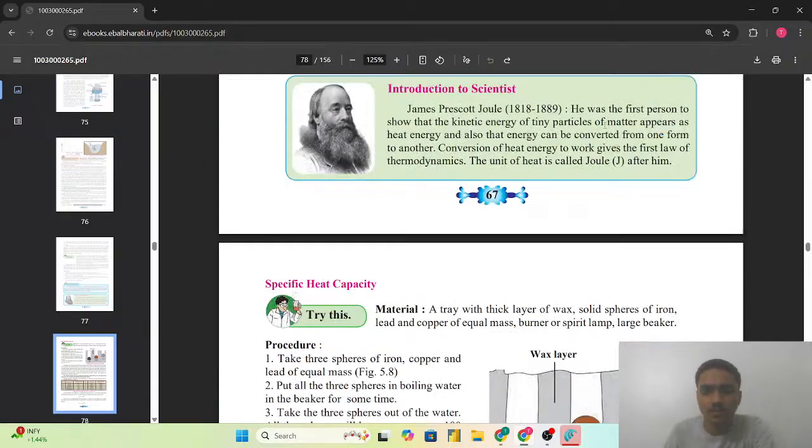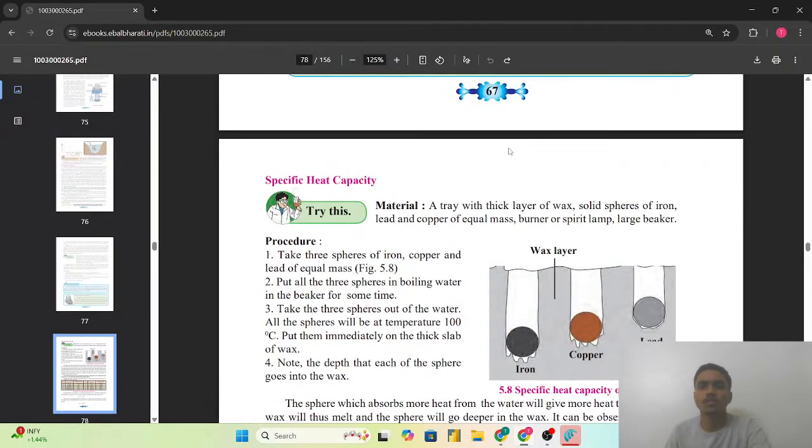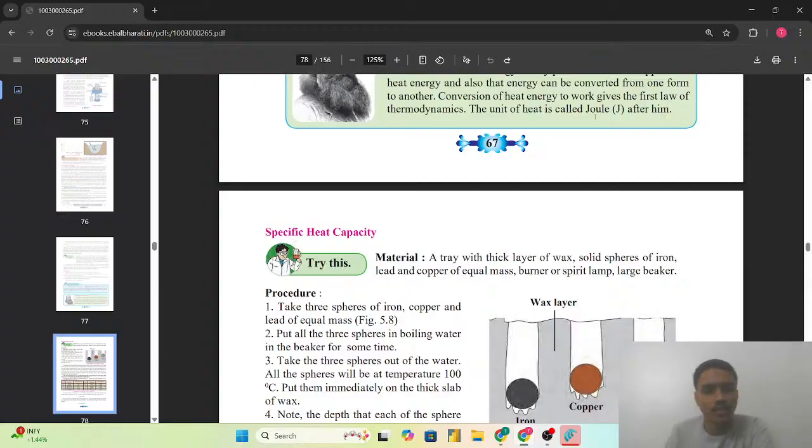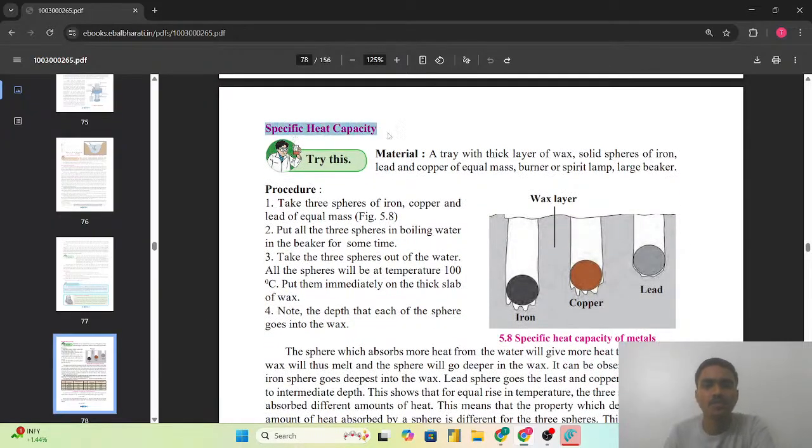And that is why this is the first law of thermodynamics, that is conversion of the heat energy to work. The unit of the heat is called joule after him. Next we have the topic specific heat capacity.